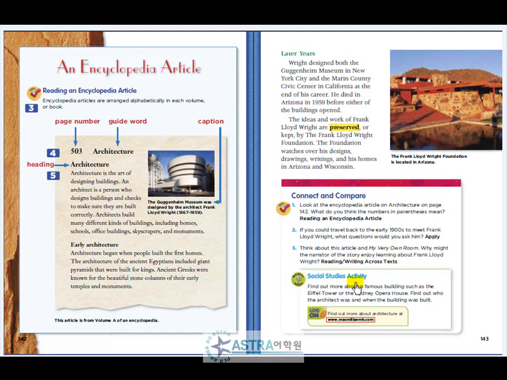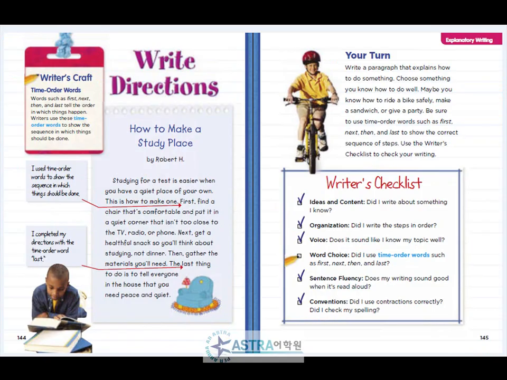Social studies activity. Find out more about a famous building such as the Eiffel Tower or the Sydney Opera House. Find out who the architect was and when the building was built. Writer's craft. Time order words. Words such as first, next, then, and last tell the order in which things happen. Writers use these time order words to show the sequence in which things should be done.